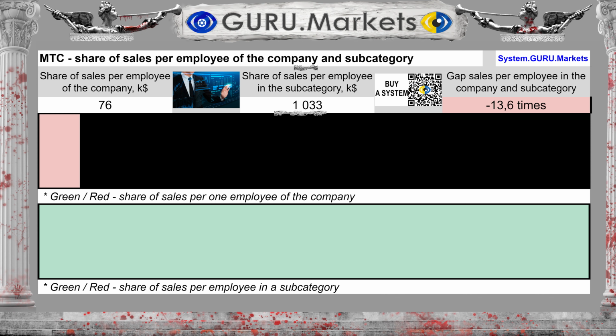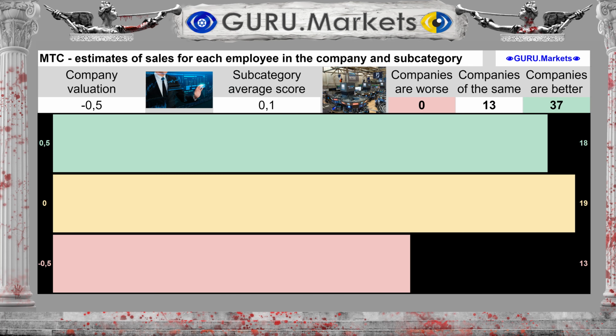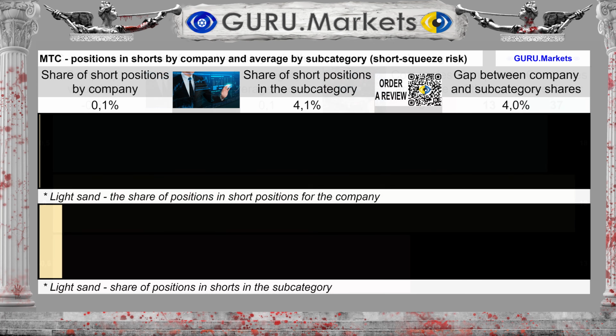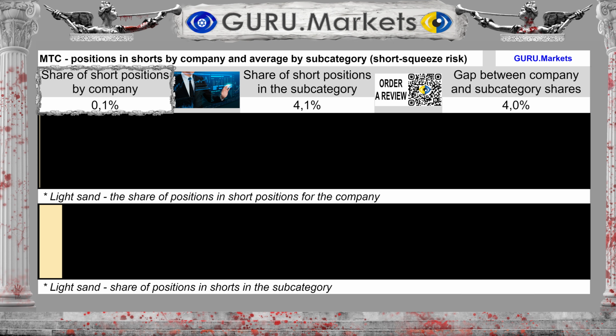In the subcategory $1,033,000. The difference between the subcategory average and the company's performance is 1,259%. Estimation of revenue per individual employee in comparison with the indicators of companies in the subcategory: Tolerable, -0.5 points. The volume of sales transactions corresponds to 0.1%, with an average for the subcategory of 4.1%.